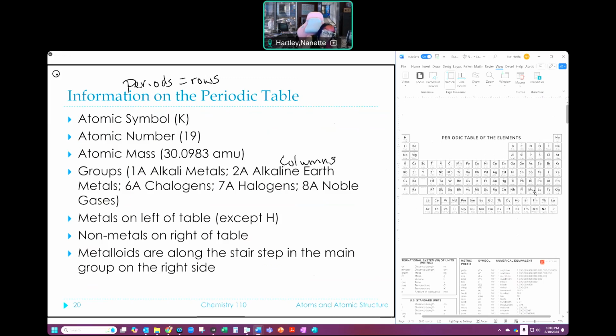The reason I say that is because I often say something to you like, I made something between an alkaline earth metal and a halogen. And so you need to know where we're talking about to be able to deal with that. Those are the ones I expect you to be able to know. When you're studying, you can label this periodic table, but then you can't use that on the test. So you have to be able to think about that.